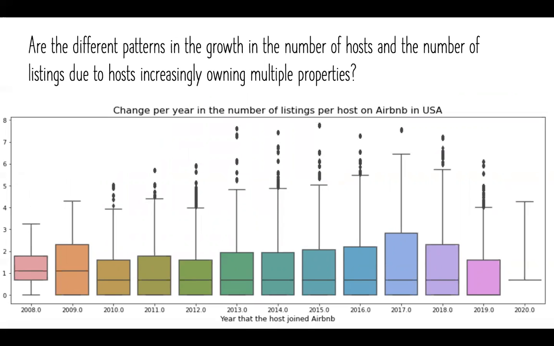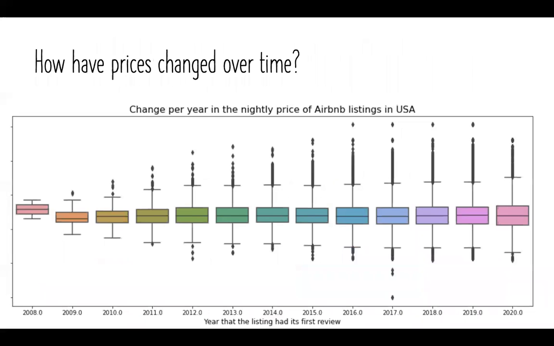Yes, this graph deals with the growth of the number of hosts owning multiple properties. There is a large number of listings under a single host, nearly 2,354 listings. However, according to the graph, no consistent upward trend is found. Average prices are increasing over the last 10 years.